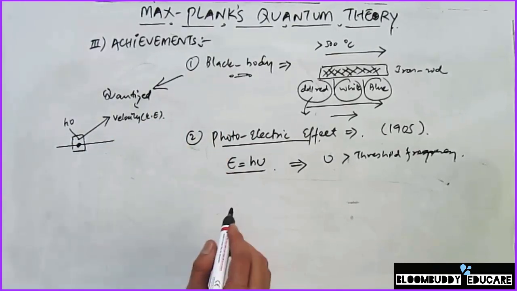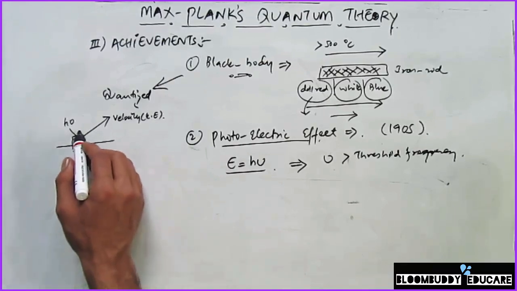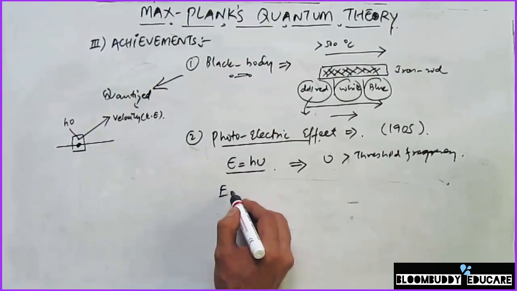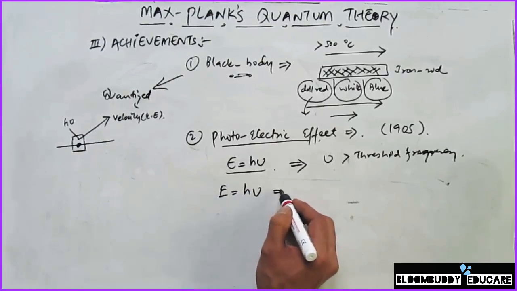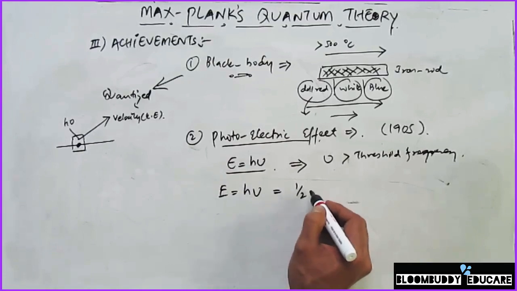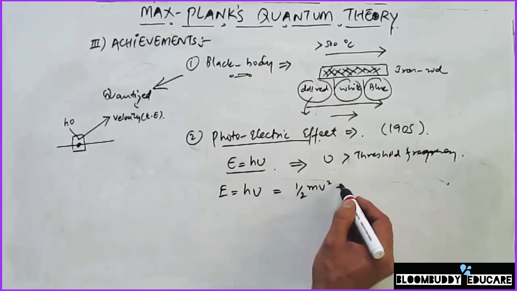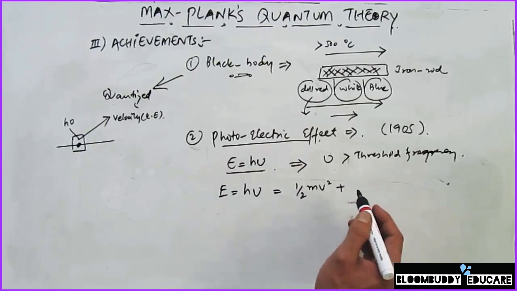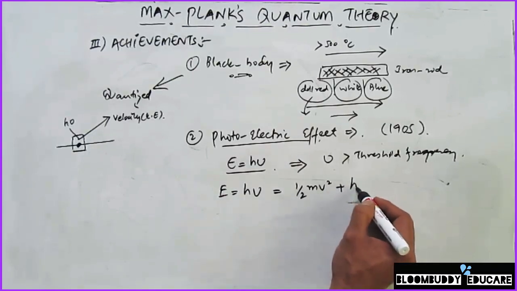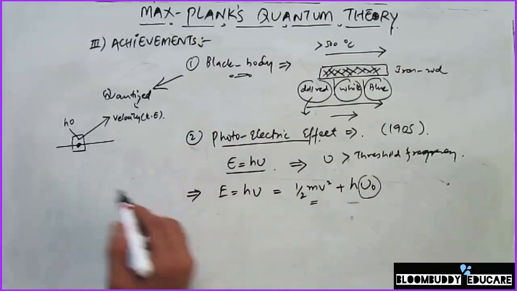In simpler terms, the energy that the incident photon has, E equal to h nu, is always equal to the sum of two different energies. One of them is the kinetic energy, which is half m v square, and the rest of the energy we call h nu naught. So this energy is divided into two different parts, as I mentioned here.